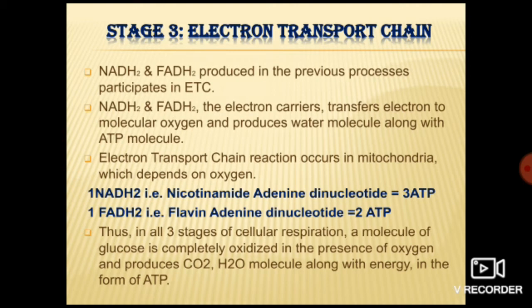Got it? So we can come to know that in all these three stages of cellular respiration, that is glycolysis, Krebs cycle and electron transport chain, one molecule of glucose is completely oxidized in the presence of oxygen and produces what? Carbon dioxide, water and energy in the form of ATP. That means one molecule of glucose gets converted into carbon dioxide, water molecules and ATP.